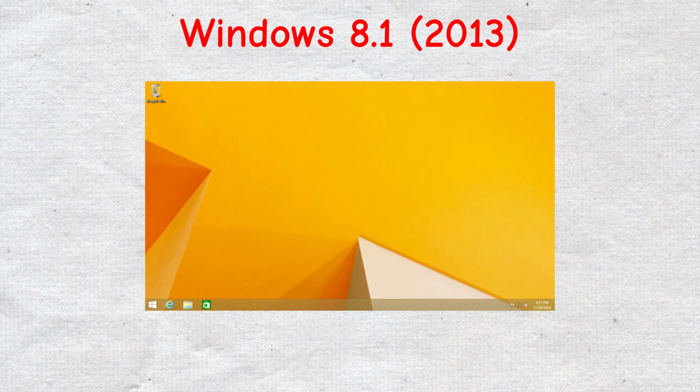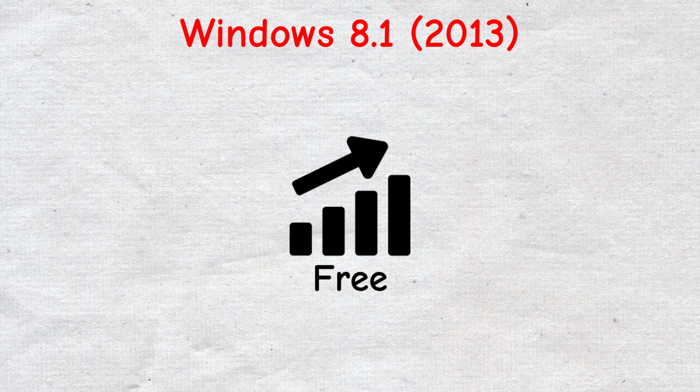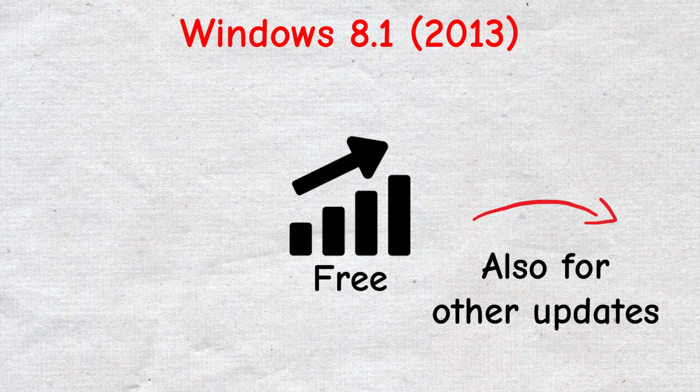Windows 8.1, 2013, a quick fix to calm the backlash. It brought back a version of the Start button and made navigation easier. Better than 8, but still not enough to win back all the fans who had moved on. Microsoft offered it as a free upgrade, something that became normal later with Windows 10.